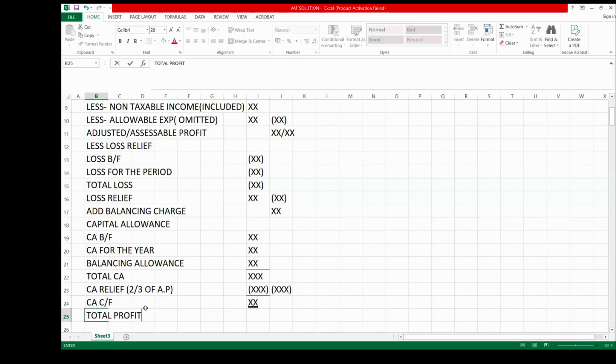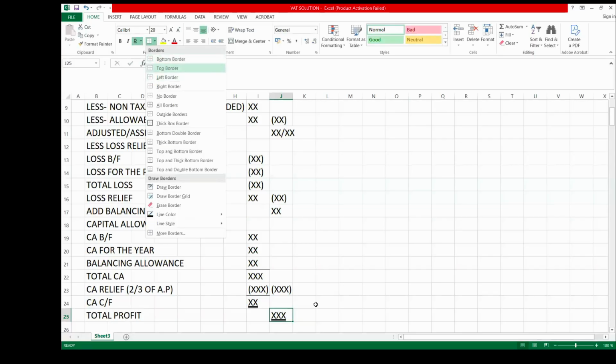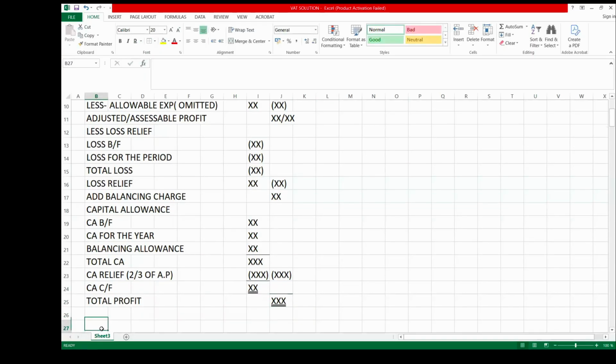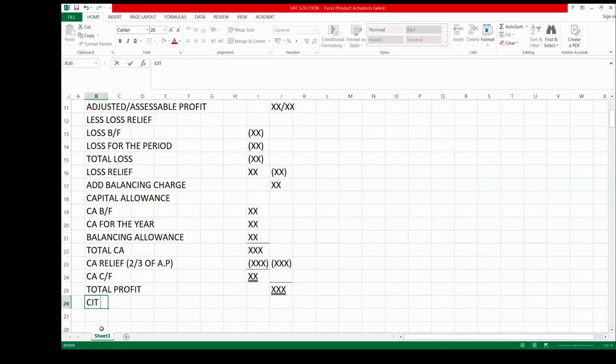This total profit is what you now base your tax liability on. So you now calculate your company CIT at the appropriate rate.